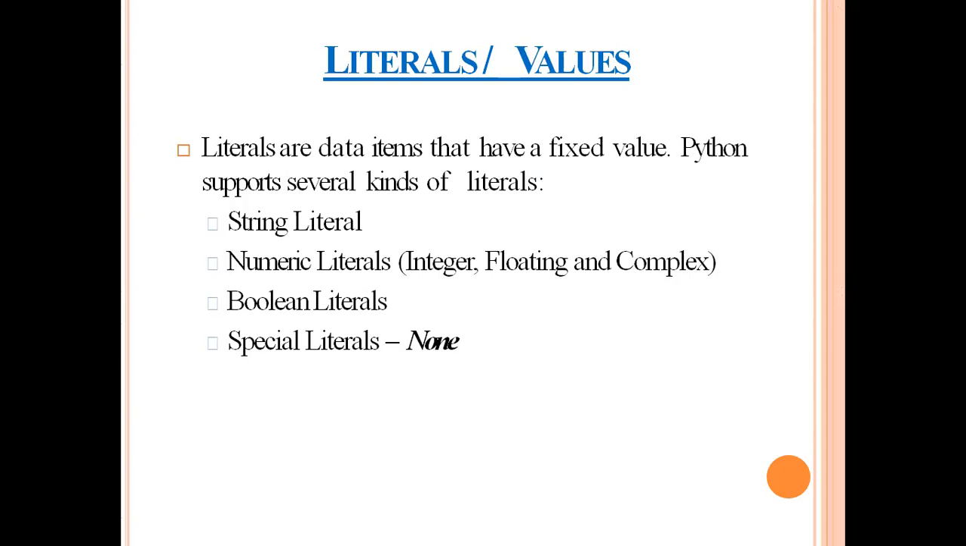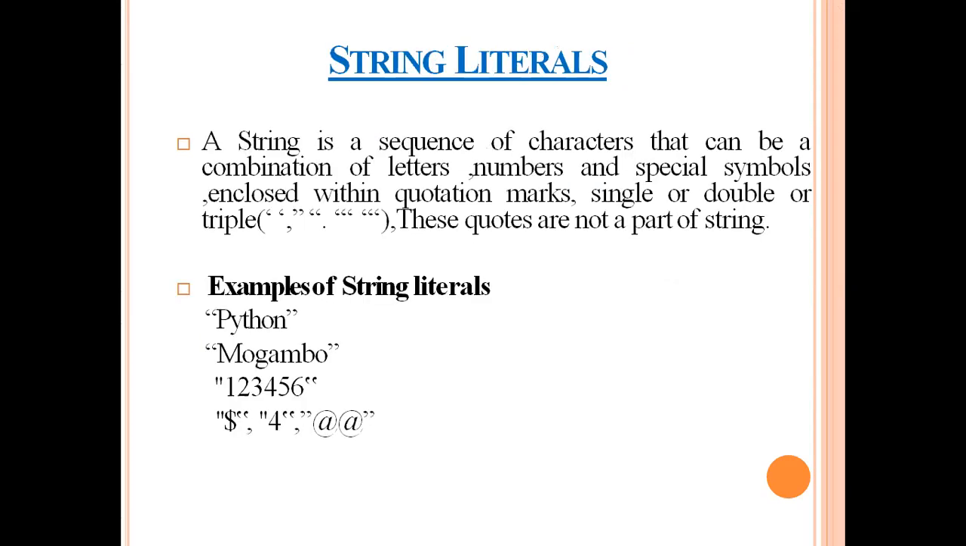Now let's talk about the different literals supported by Python. Literals are basically data items having fixed values. Python supports different types of literals, namely string literals, numeric literals, Boolean literals, and special literals. We can look at and discuss all these literals one by one.